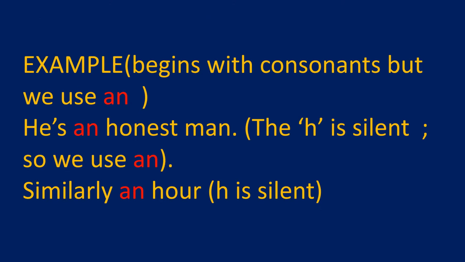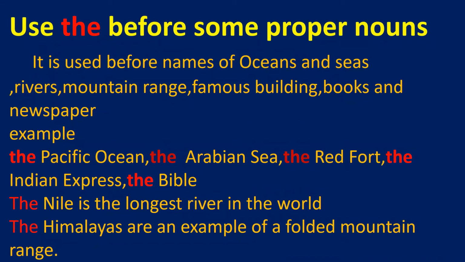But we have to remember one more thing. Sometimes a word begins with a consonant but we have to use an. For example, he is an honest man. Here, the word honest begins with H, which is a consonant, but we use an. Why? Since H is silent here, we have to use an in front of the word honest. Similarly, we use an in front of the word hour because H is silent in it.